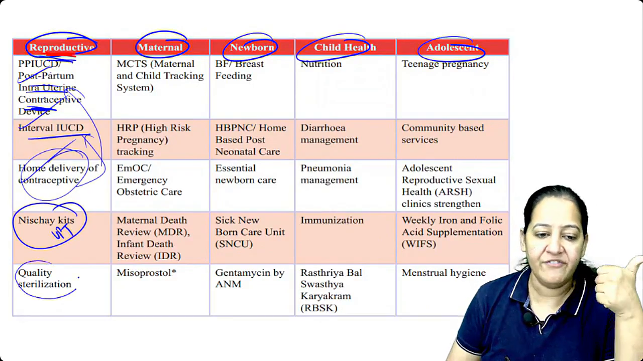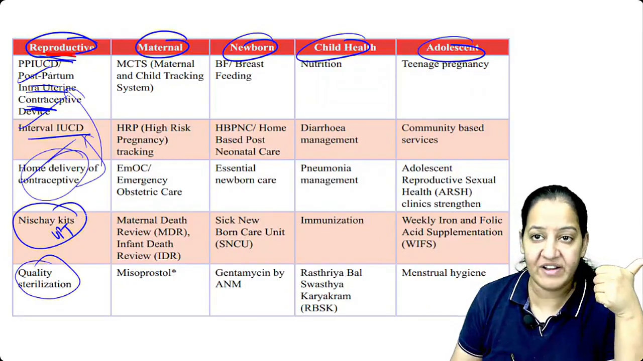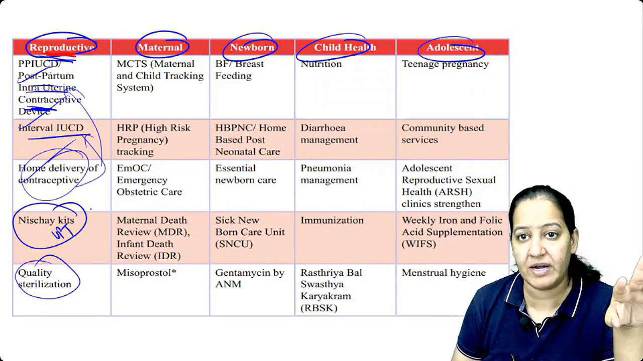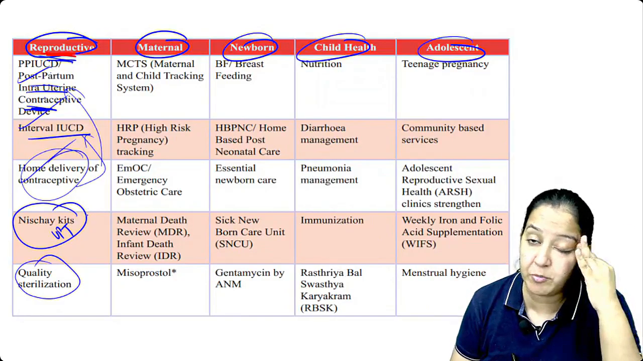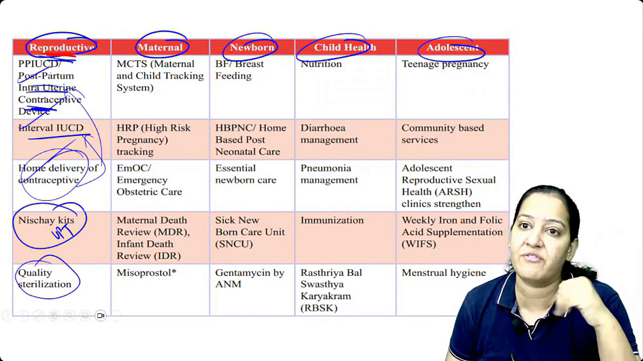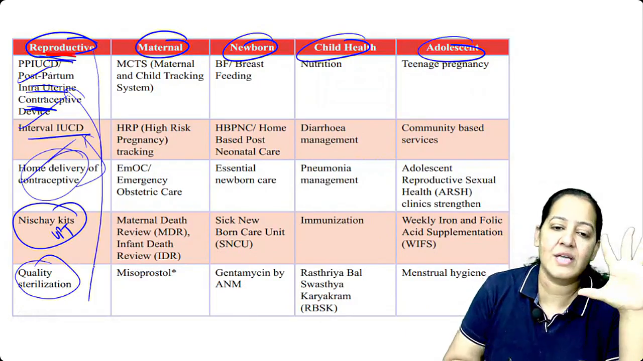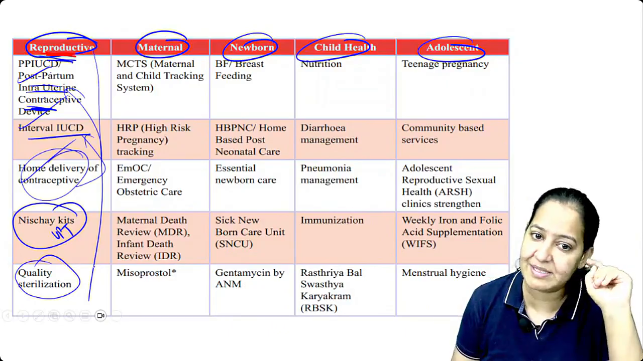And fifth, quality sterilization. If someone wants to be permanently sterilized, not only ladies, male or female, vasectomy and tubectomy, both services are provided. These surgeries are free of cost. So these are the 5 services we provide to the reproductive age group, males and females, free of cost.